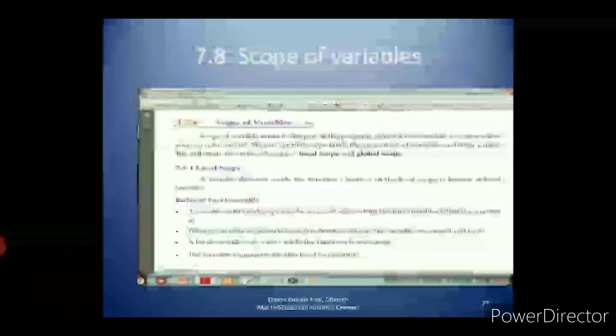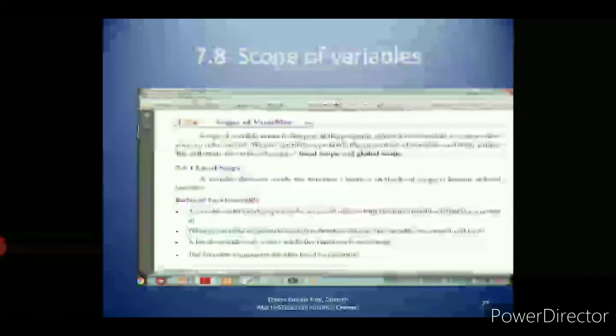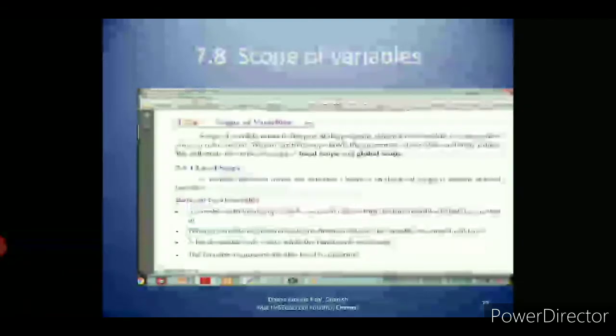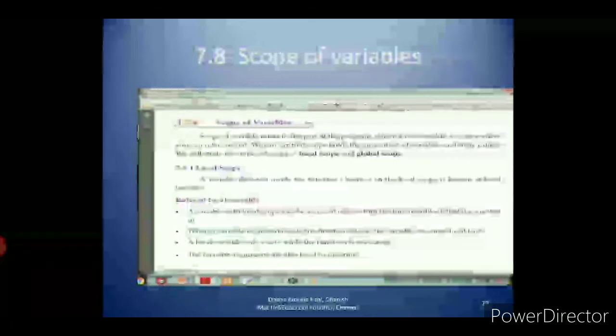Then you see the second example. The same program, c equal to 1 as a global variable, then def is a keyword, add is a function, then you are incrementing the c value by 2, c equal to c plus 2, print c, then calling the add function. But if you run this program, it will throw an error. What is the error message? Local variable c referenced before assignment, because you are not able to change the global variable's value inside the function. To overcome this problem, you have to use the global keyword, which we will see in the next example.